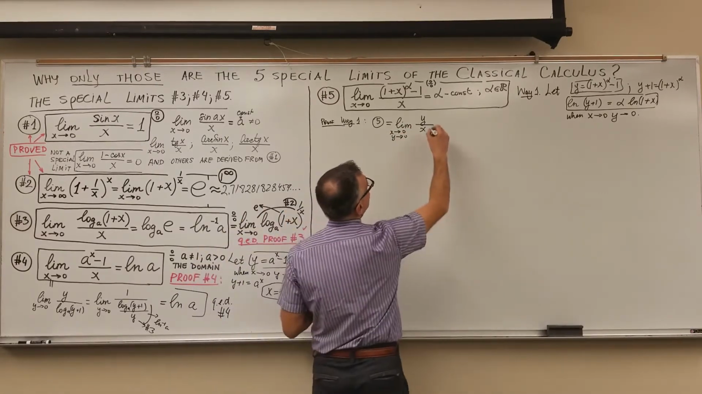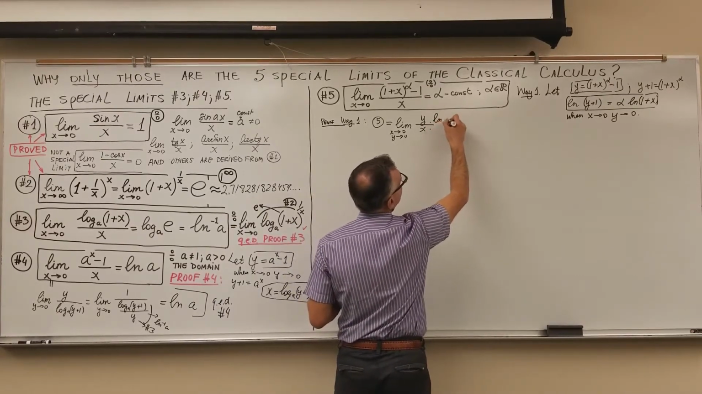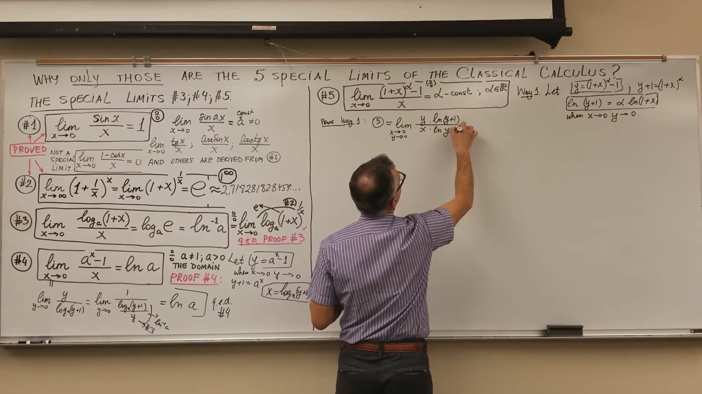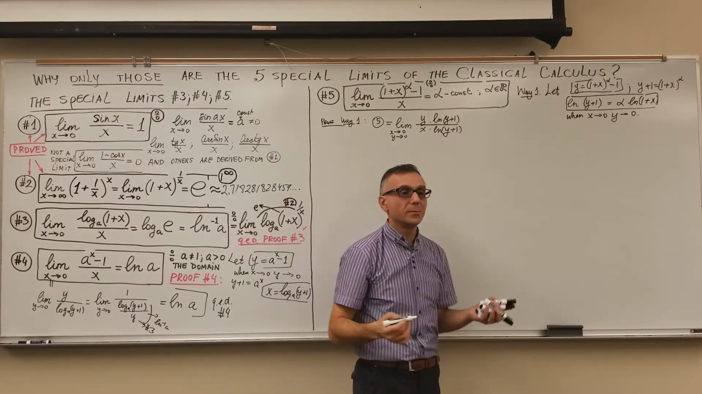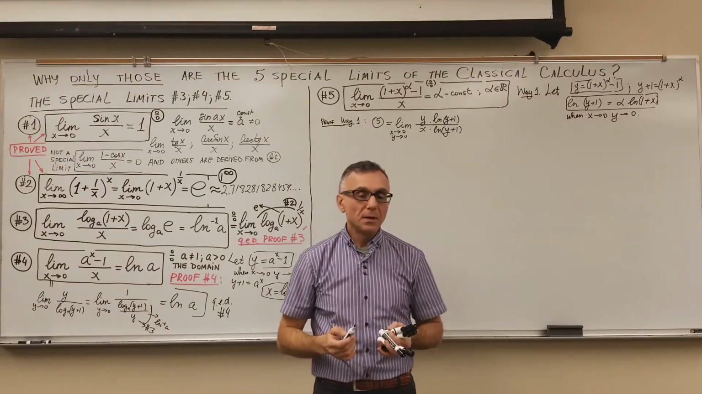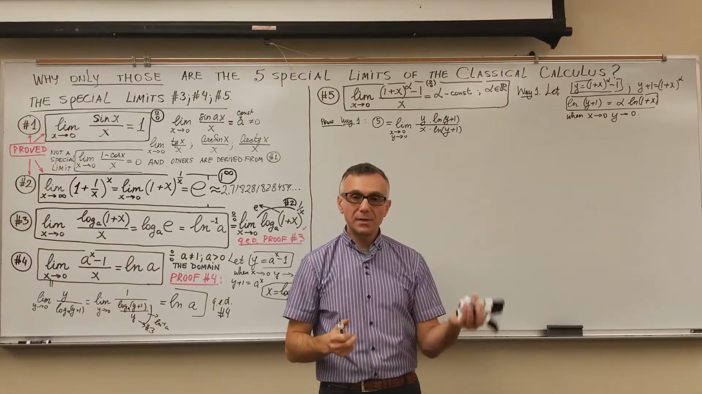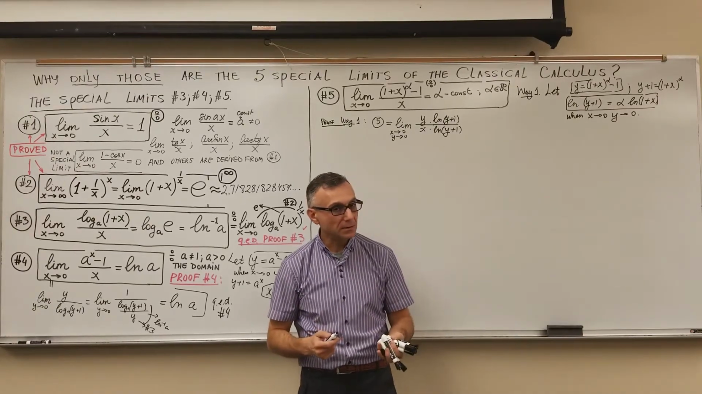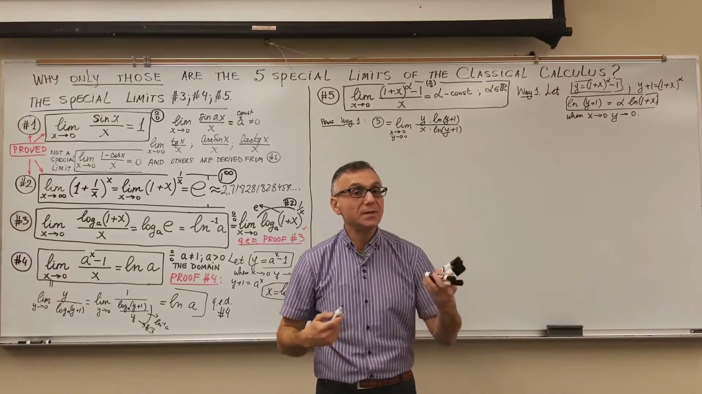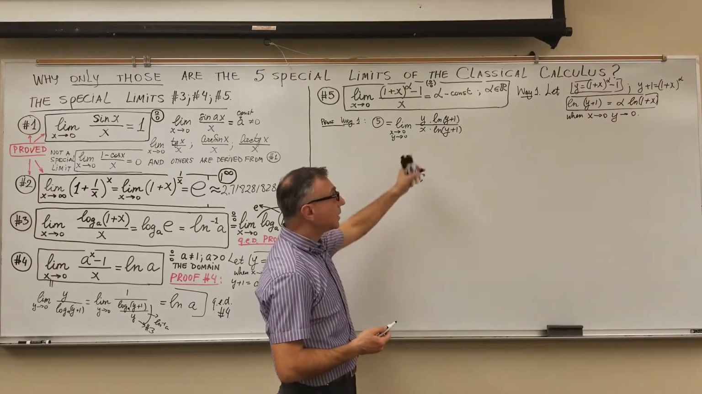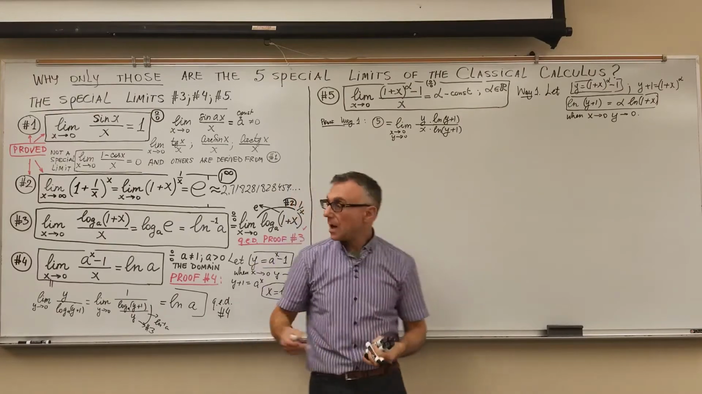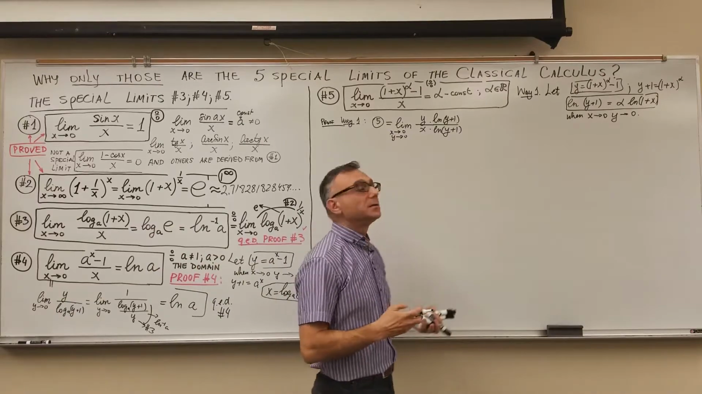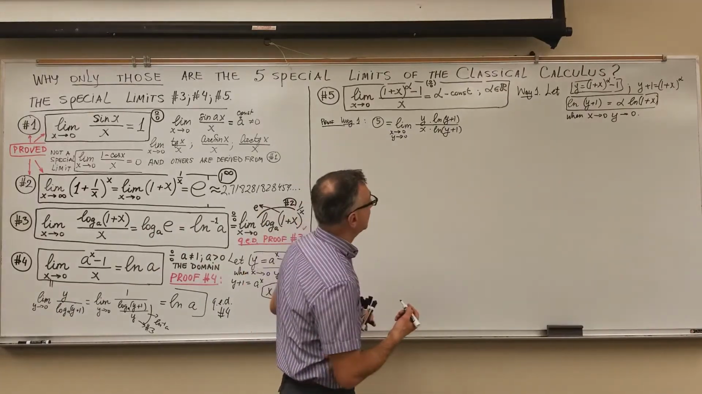Now next step, I will multiply both by ln y plus 1. The value is preserved. You may ask me why. Math is like playing chess. When you make a move, you need to predict the outcome of that. You need to see what will happen as the result of your move. So in this case, when I multiply by ln y plus 1, I'm trying to reduce it to the previously proved, established special limit number 3.